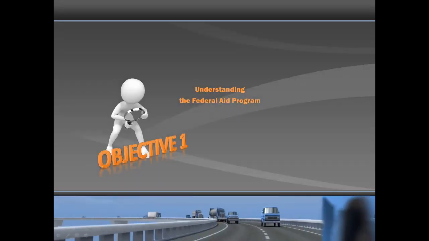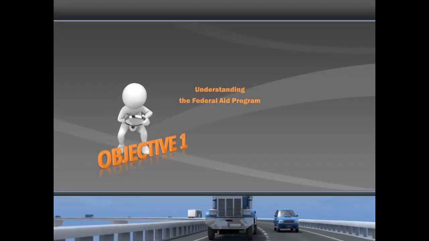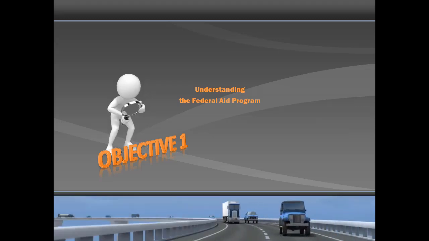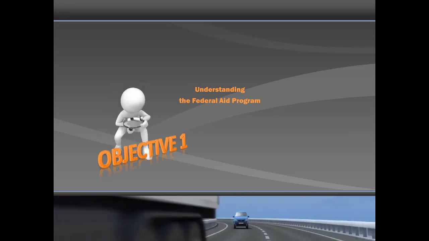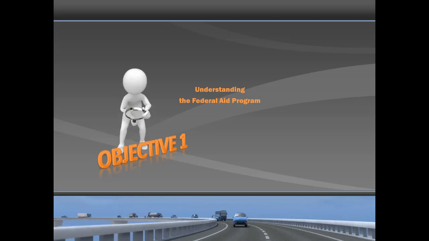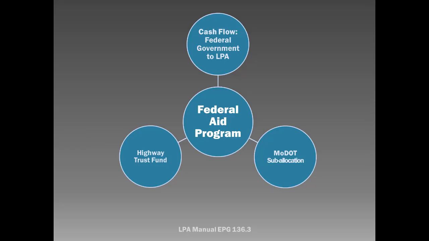In Objective 1, we will discuss the source of federal aid funding and how it is dispersed to the LPAs. We will also share some basic information about the types of federal aid programs available.